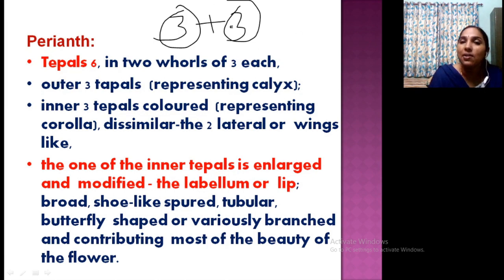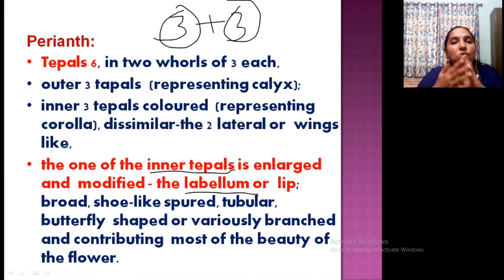Clear? Now, inner three whorl, there are some peculiar features. They are dissimilar, differently colored, differently shaped inner three. Okay, so one is very large and attractive, and the others are two lateral, they are wing like. Okay, one of the inner tepals is enlarged and modified, and that is known as labellum. Okay, so there is 3+3 condition. In outer 3 is the sepal like, inner 3 is the petal. So from the inner 3, one is modified and enlarged, that you call as labellum or lip. Very important point, labellum or lip.